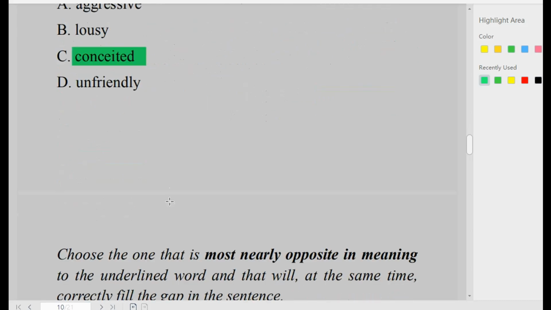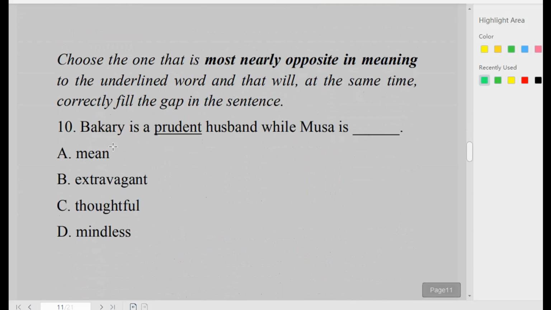In number 10, Bakuri is a prudent husband while Musa is dash. Prudent is underlined. In the options we have mean, extravagant, thoughtful, mindless. When someone is prudent, that person is economical. That person is spending wisely, somebody who does not spend lavishly. Now in the options, the one that is opposite in meaning to prudent is extravagant, when someone spends wastefully. That is the last question for this section.